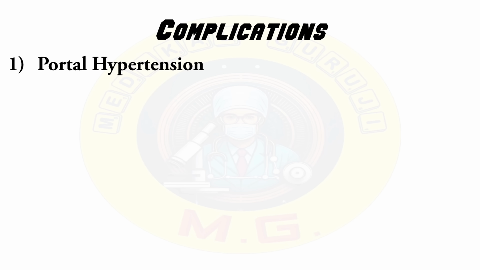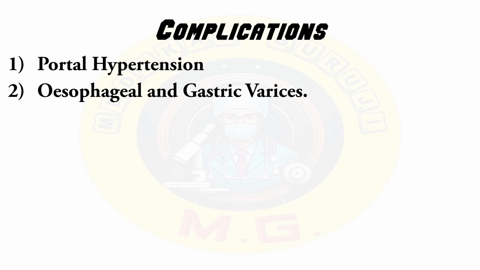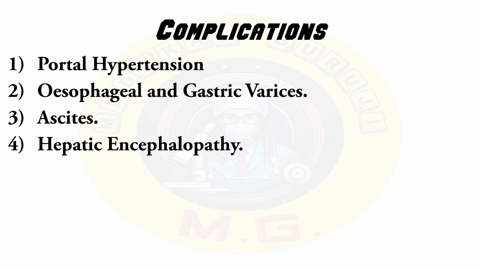First one is portal hypertension, that is increased blood pressure in the portal vein due to liver scarring, which can lead to variceal bleeding, splenomegaly and ascites. Second is esophageal and gastric varices. These are enlarged veins in the esophagus and stomach that can rupture and cause life-threatening bleeding. Third one is ascites, that is accumulation of fluid in the abdomen due to increased pressure in the portal vein and decreased albumin production.